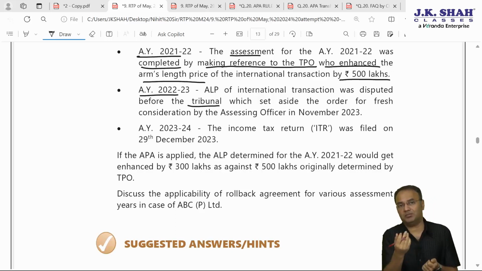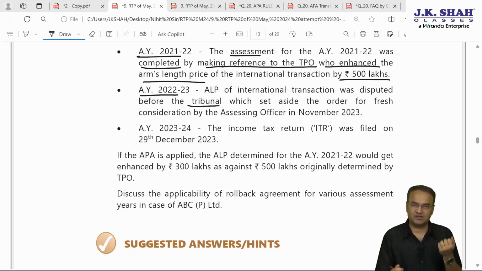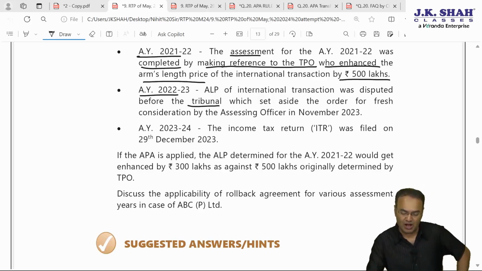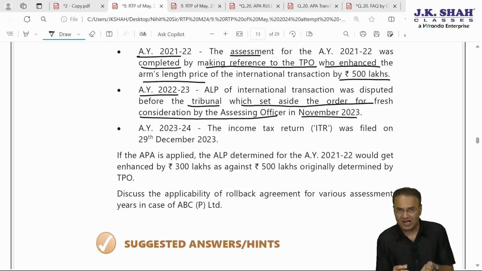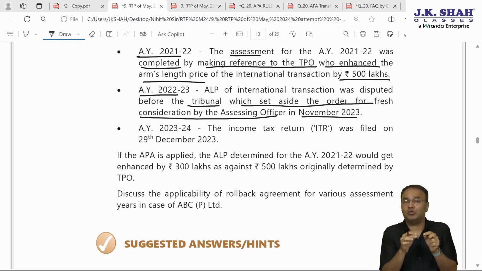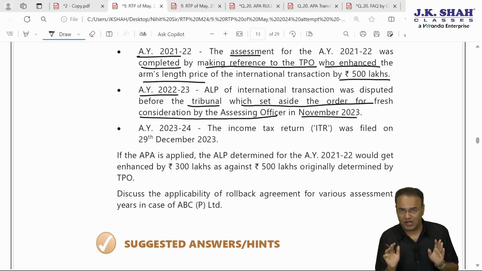If the department has filed the appeal, the department is supposed to withdraw. If the assessee has filed, the assessee is supposed to withdraw. However, the tribunal has set aside the order for fresh consideration by the AO in November 23. If the tribunal, ITAT, had already decided, if the tribunal had disposed of the case deciding the appeal, then in that case rollback cannot be applied for that year.